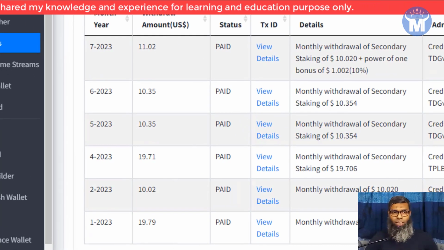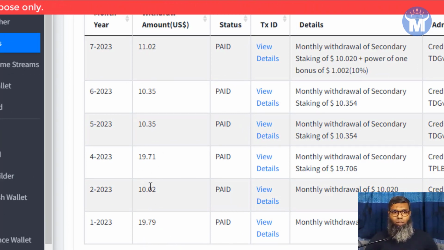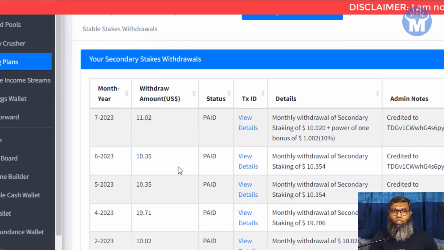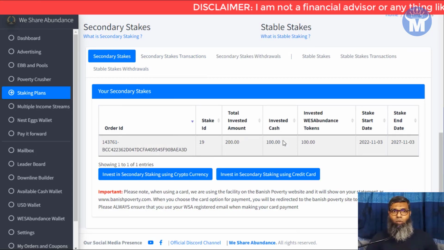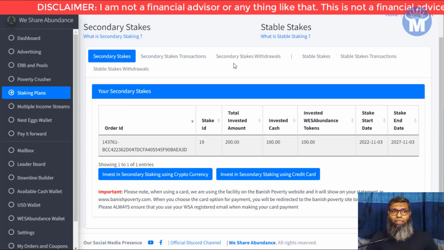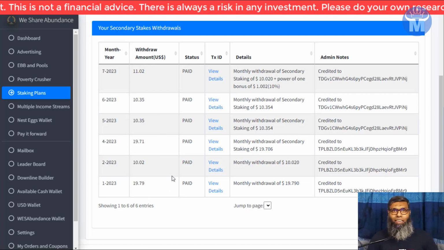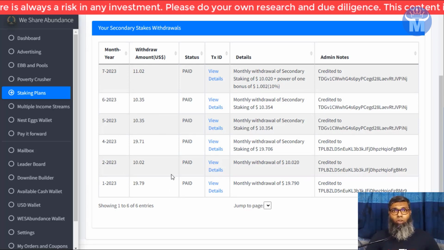These are like $19, almost $20 here, and $10, $10, and $11. So in total it's almost $80 plus. So it's $80, $81 plus. These are the amounts I already got paid for my $100 stake. This is secondary stakes. For that $100 I already got paid $81 plus. So it's almost getting my amount back. After that, I'm going to move into total pure profit.